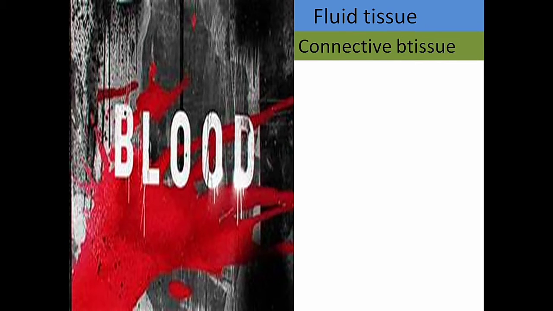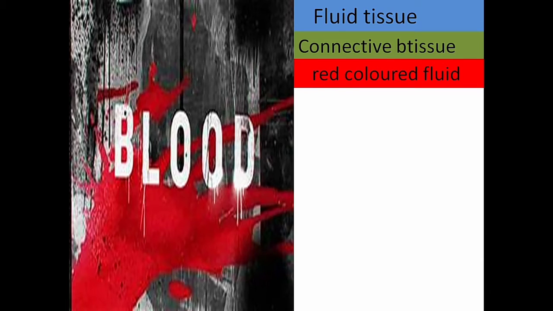When a tissue is made up of cells and some other components, that is connective tissue. Blood is called as connective tissue because it has blood cells and other components like nutrients, minerals, etc. What is the color of the blood? It is red colored fluid. Blood is a fluid connective tissue.